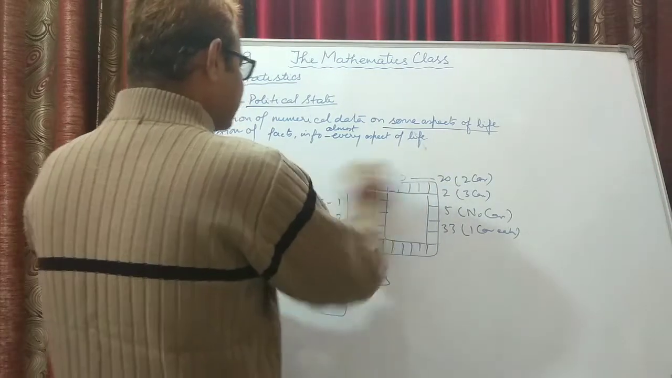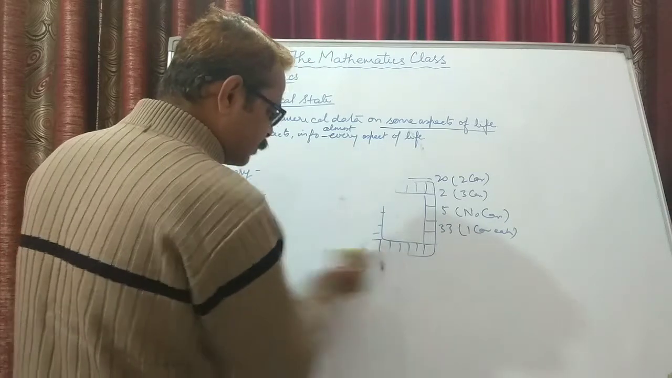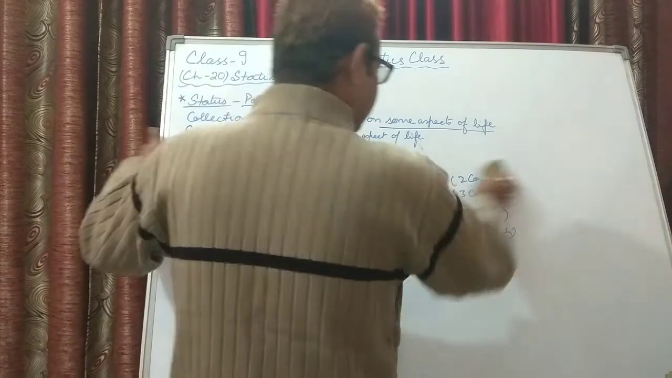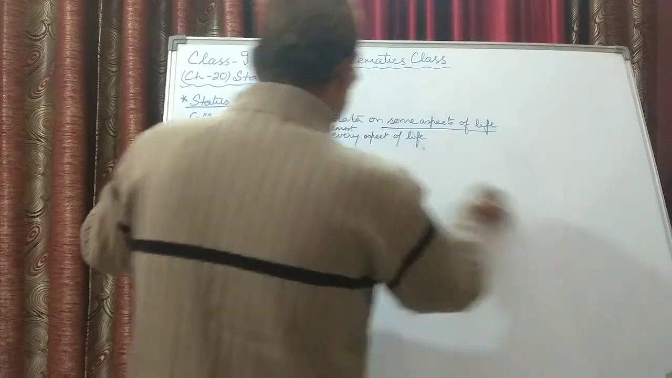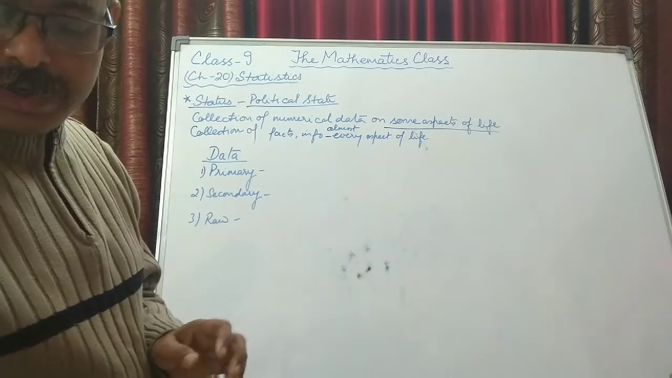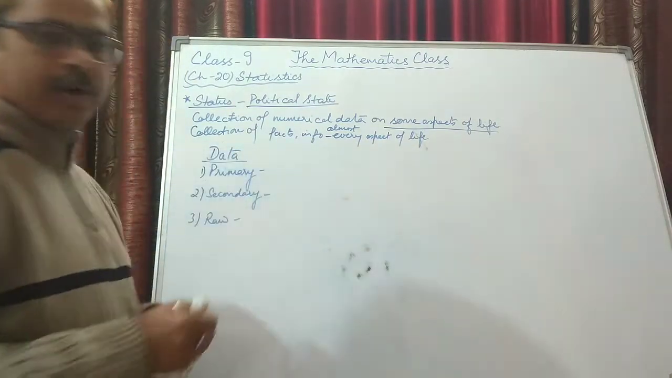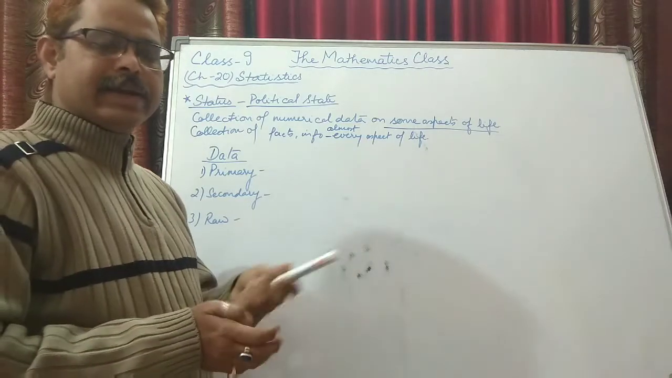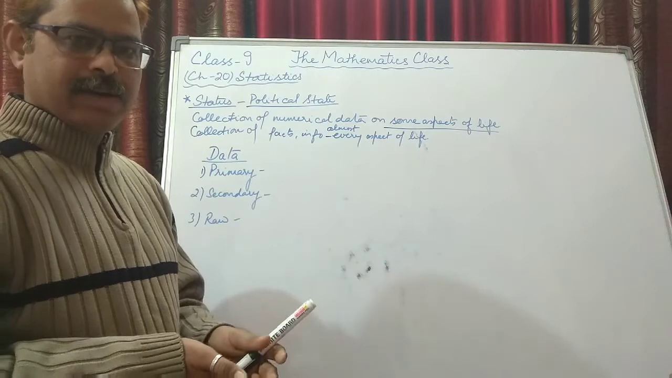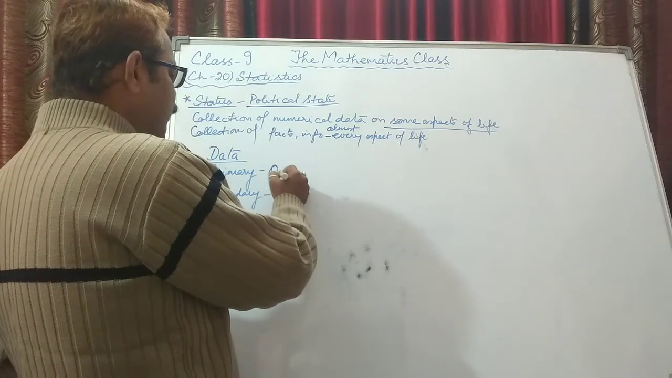Now the next thing is about data. For statistics, we all need some data. To talk scientifically, everybody needs data. Data is generally of 3 types: primary data, secondary data, and raw data. Now primary data is when the investigator himself or herself tries to collect the data on his own.